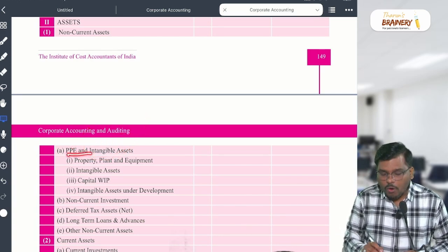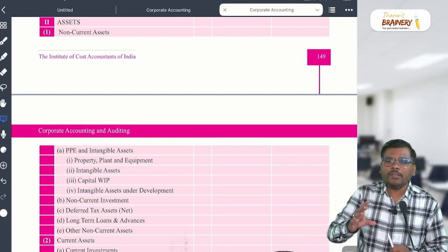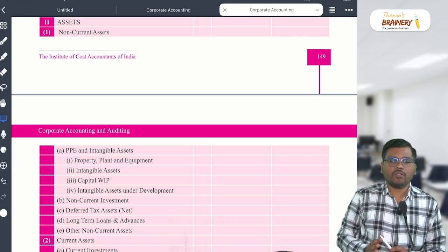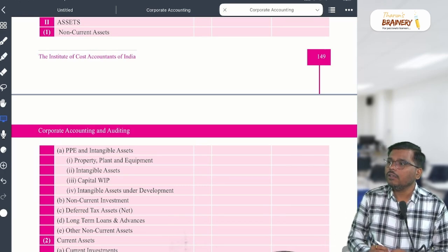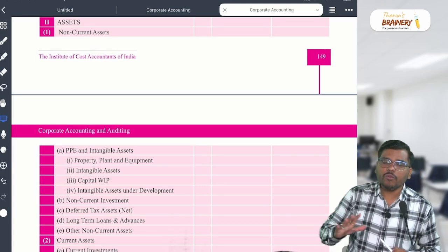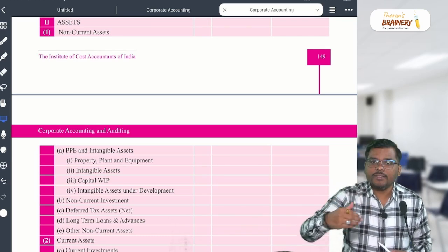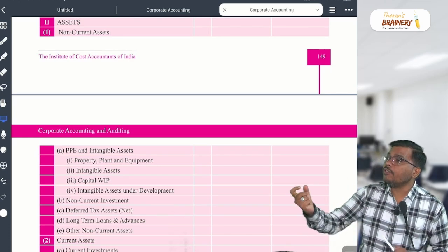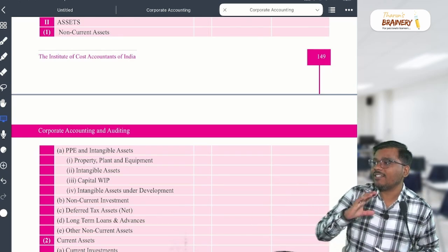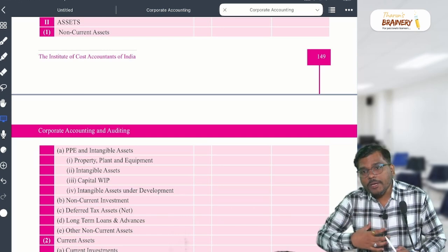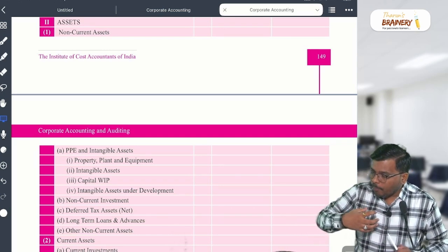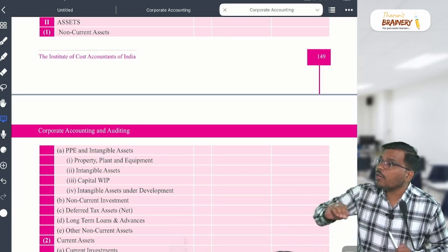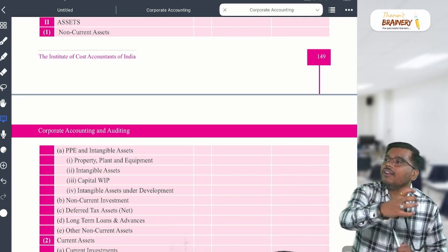Okay. So now what is property, plant and equipment? What do you mean by fixed asset? Yes, fixed assets are those assets which are expected to generate some benefit to the enterprise. There is an economic outflow. You have paid the money, but you are expected to generate the benefit over a period of time, which gives the benefit to the enterprise.